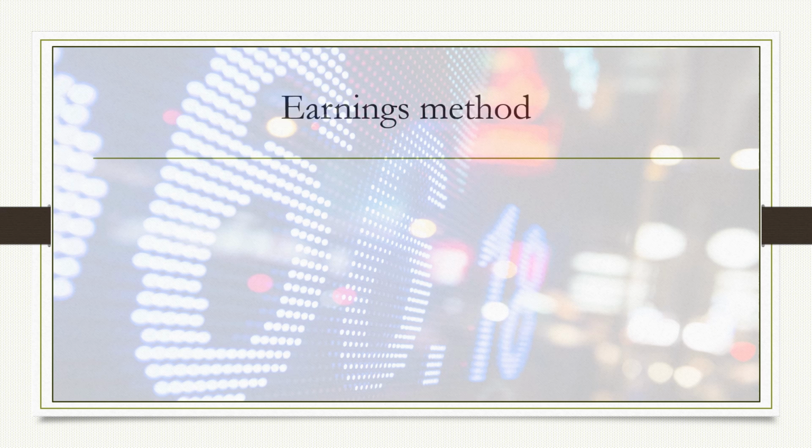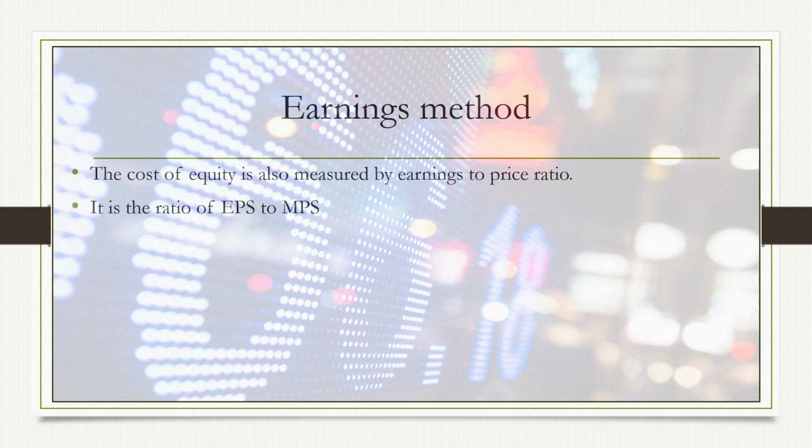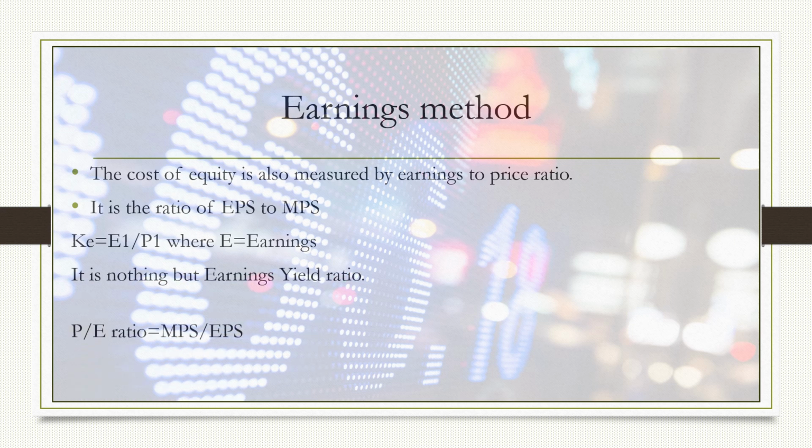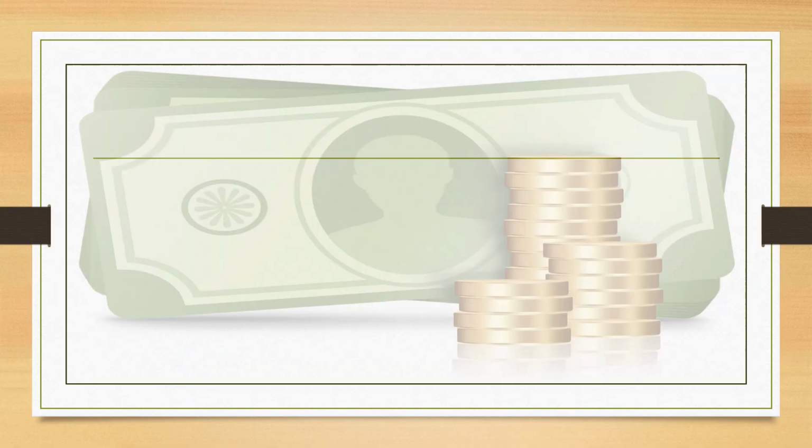Next, earnings method. This is measured by earnings to price ratio. It is the ratio of earnings per share to market price per share. Then this is the formula where E equals earnings, and it is nothing but the earnings yield ratio, where price earnings ratio is MPS by EPS and earnings yield ratio is EPS by MPS.